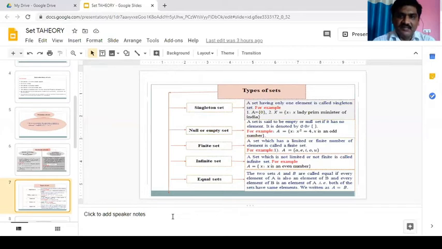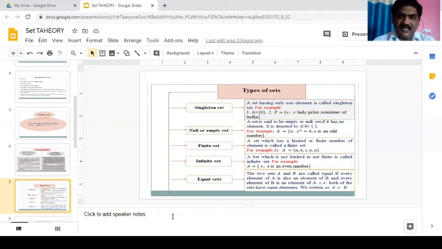Finite set. A set which has a limited or finite number of elements is called a finite set. For example, A is equal to {a, e, i, o, u}. This is a finite set. Infinite set. A set which is not limited or not finite is called an infinite set. For example, A is equal to {x such that x is an even number}. This is an infinite set.